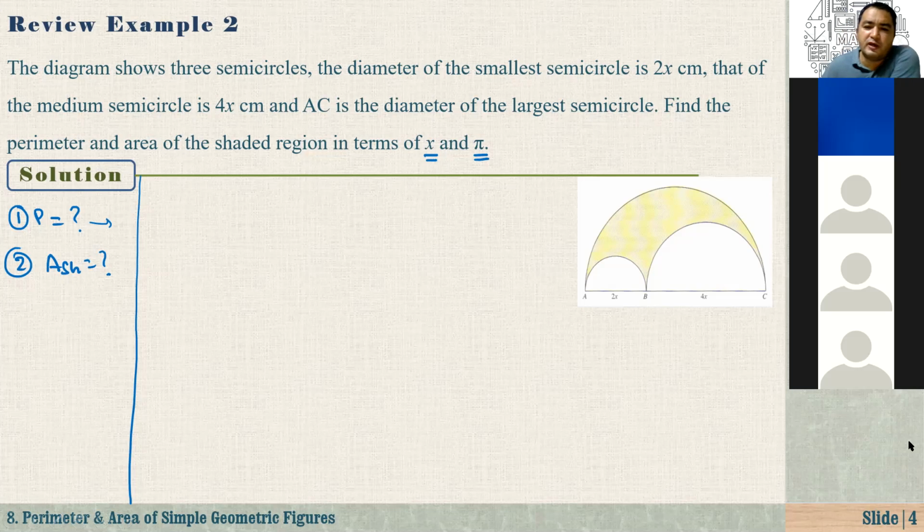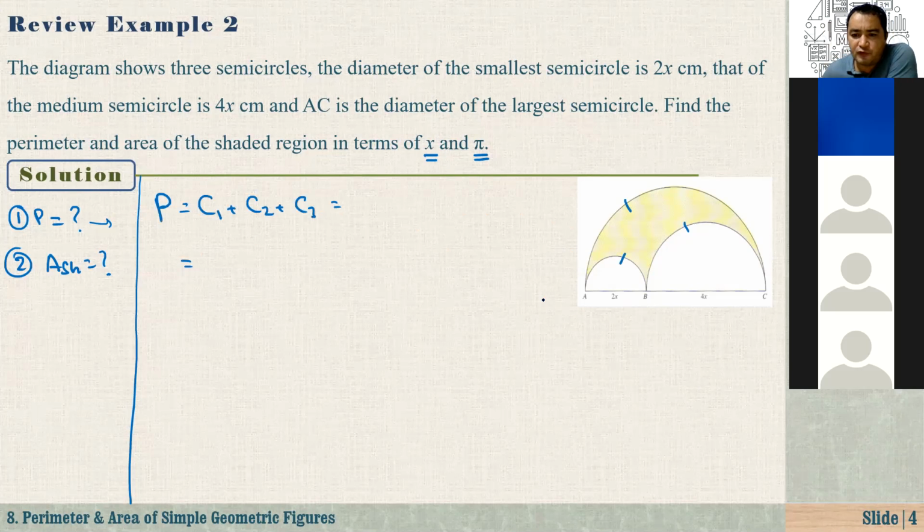Guys, can we just do together one perimeter and you will do the area yourself, okay? Because we have only 2 minutes left. I have another class after 2 minutes, so I have to finish this. So the perimeter, as you see here, what is a perimeter? Perimeter is this, right? Plus this, plus this. So here we have 3 semicircles. Let's say that is C1 plus C2 plus C3. And what is the length of the first one? As you see here, the total length is 6x. That means that the radius of the big circle is 3x.